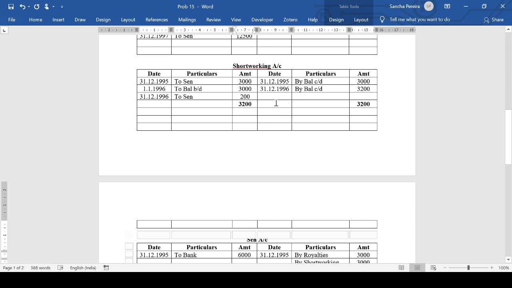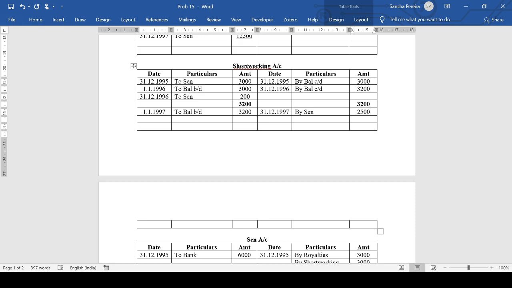Forgot to bring down the balance here, just bring down 1st January 1997 to balance brought down 3,200. Here we have it as on 31st December 1997 by sale, that is 2,500, which is recouped.